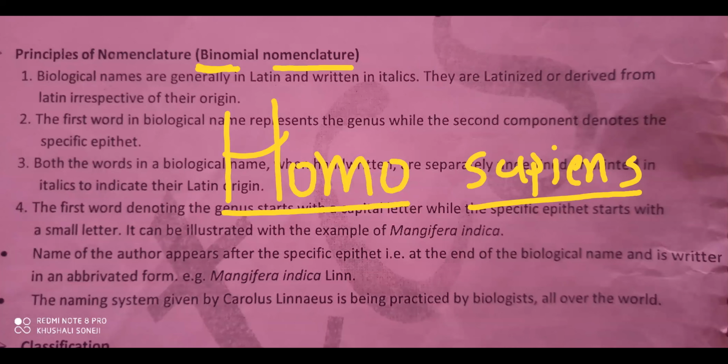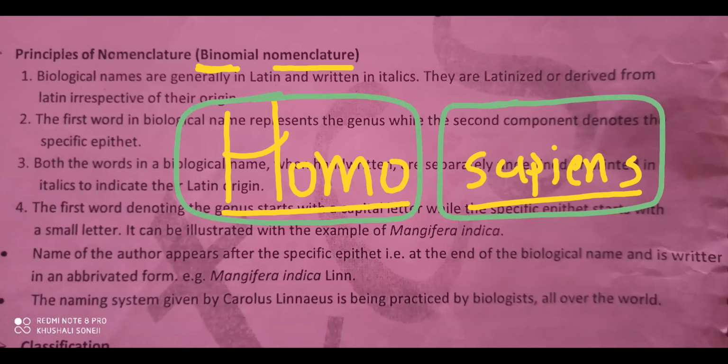So binomial means that in one scientific name, actually two names are there. See over here, this one is one name, Homo, and this one is the another name that we call Sapiens.